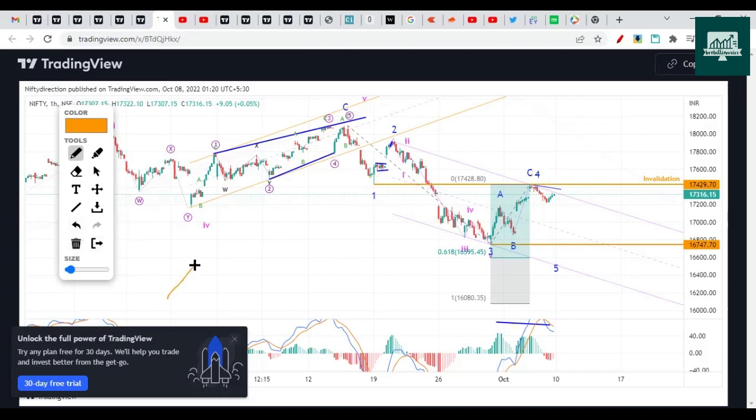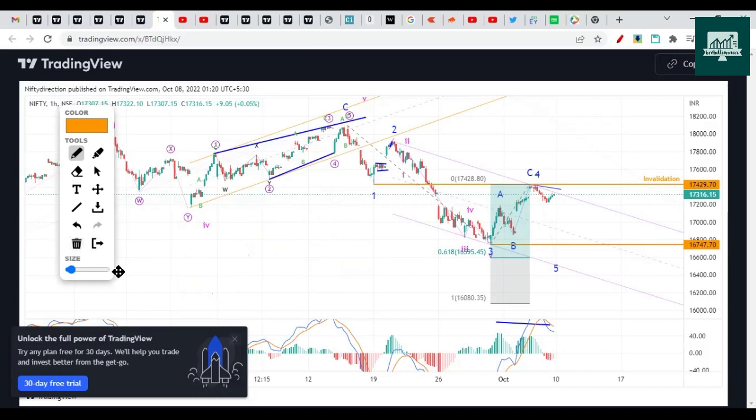So wave 1, 2, 3, 4, and 5. This is the way the market works as per the Elliott wave theory. Then there is an ABC correction. Here the fourth wave is not allowed to touch the top of wave 1. Otherwise, this is an invalid wave count, and this Elliott wave impulse structure does not apply here. That's the idea.